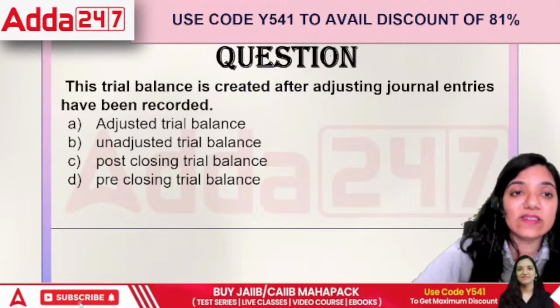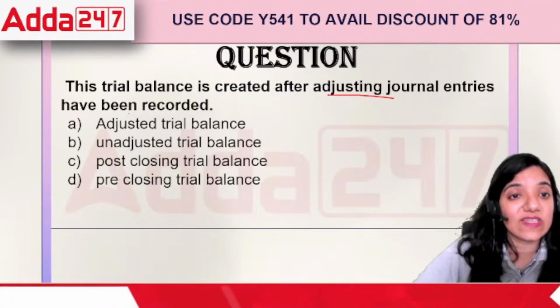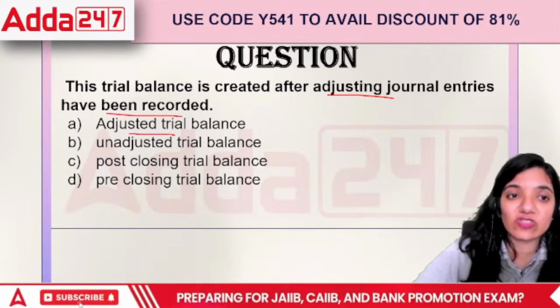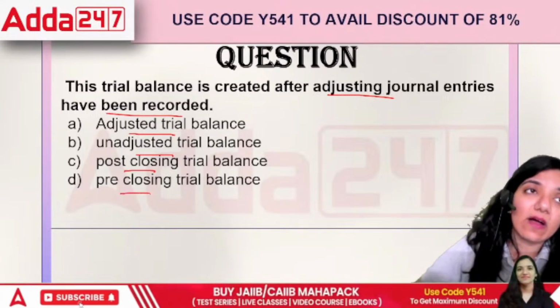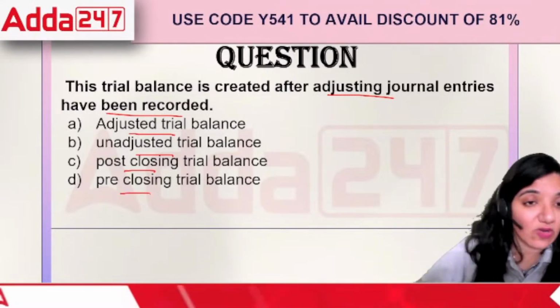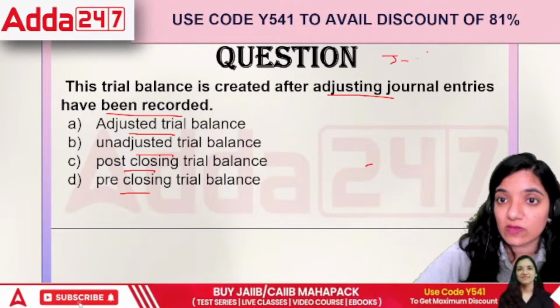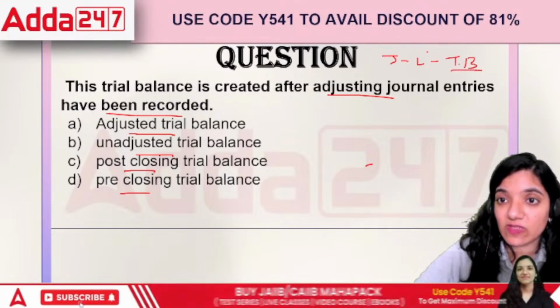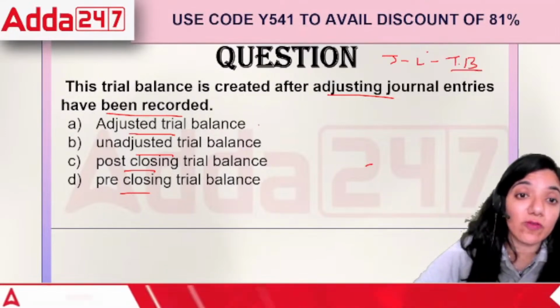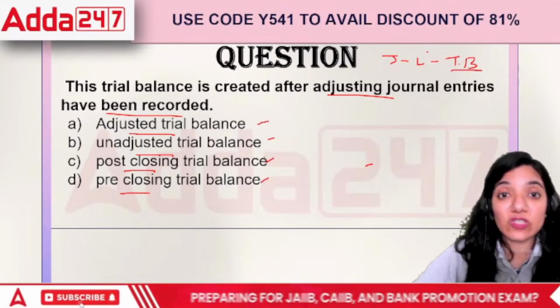Next point. This trial balance is created after adjusting journal entries that have been recorded. Adjusted trial balance, unadjusted, post-closing or pre-closing. See, first of all, we prepare journal, then we prepare ledger, then we prepare the trial balance. That's the concept, correct? First of all, you prepare the journal, then you prepare the ledger, and then you prepare the trial balance. Once we're preparing all these things, how do we look forward to it? Adjusted trial balance, unadjusted, pre or post.